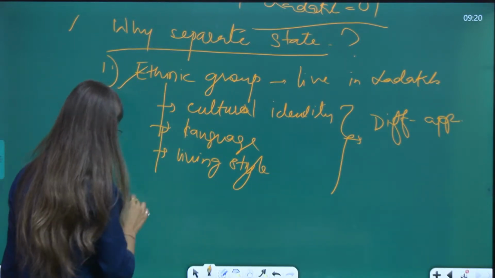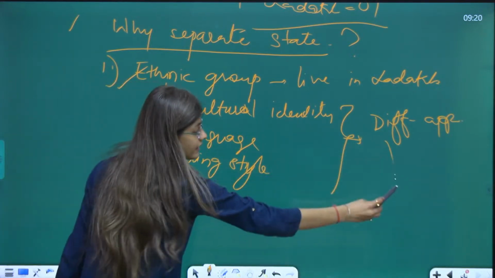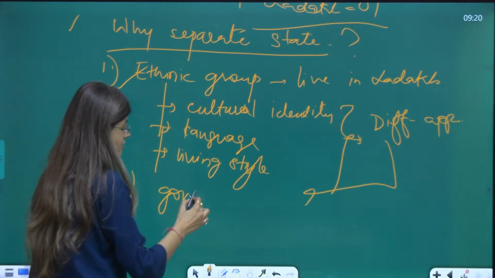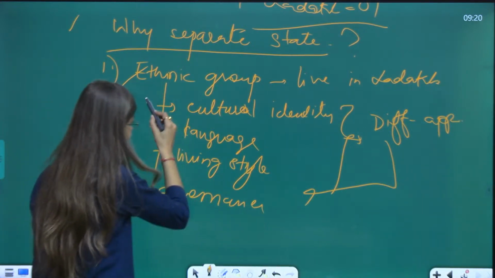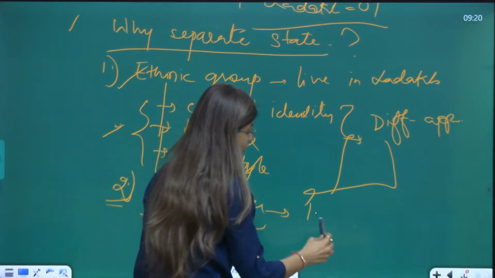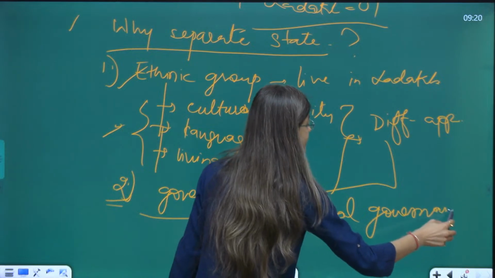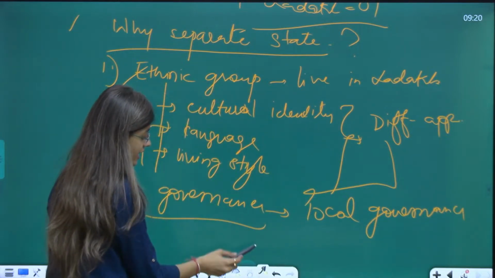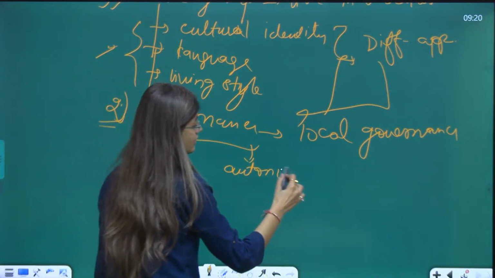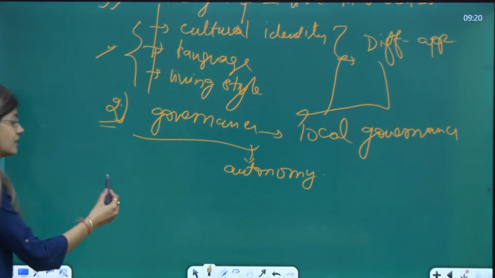The second point here is that they are demanding a different approach of governance, because their ethnic group is distinct. Therefore, local governance, so that they can get autonomy in their governance, as pointed out by someone in the comment section as well.